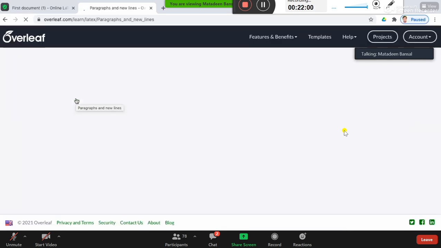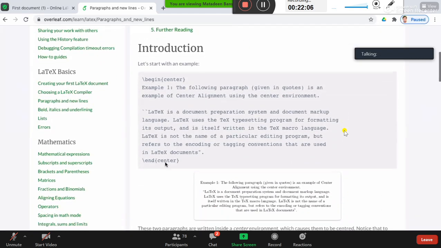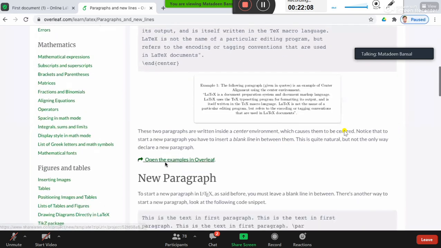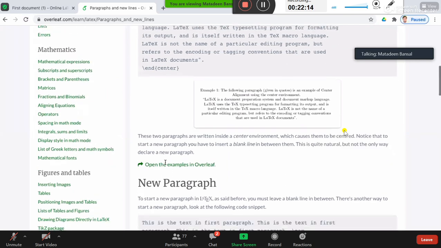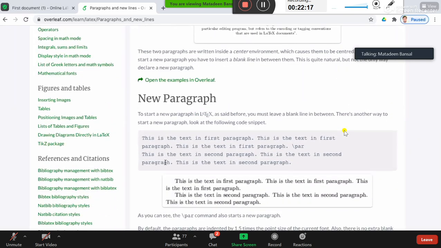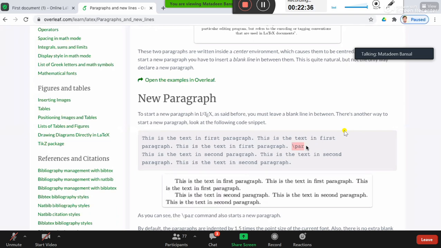Paragraphs and new lines. I think we have discussed this, paragraphs and new lines, right? So for a new line, you just put the double backslash. For a new paragraph, you use a blank line, or there is an additional command for that, backslash par, right? So these two backslashes work fine for a new line, and a blank line works fine for a new paragraph.